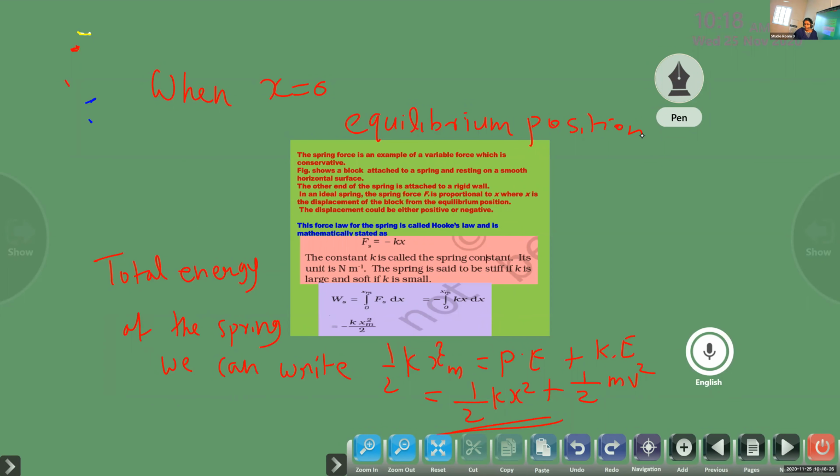And once the spring is extended at maximum displacement,